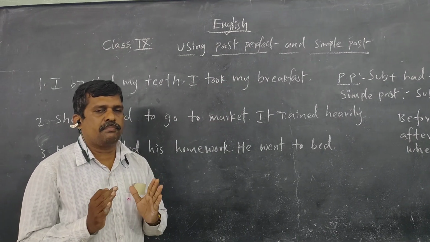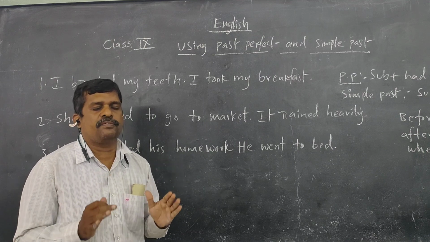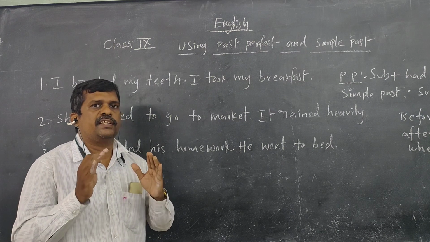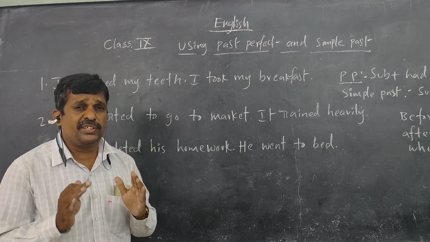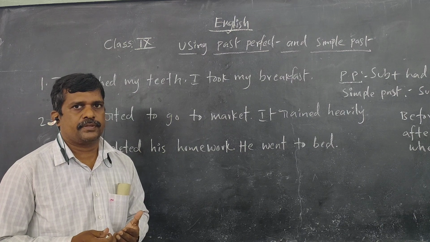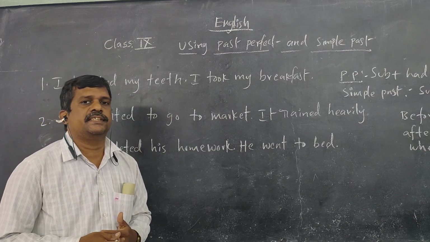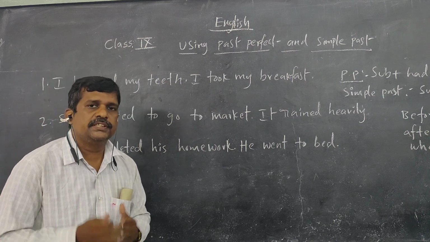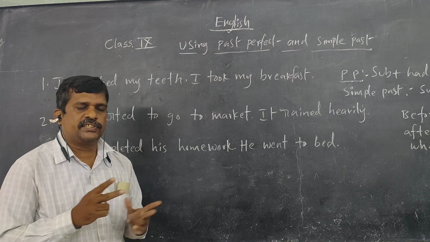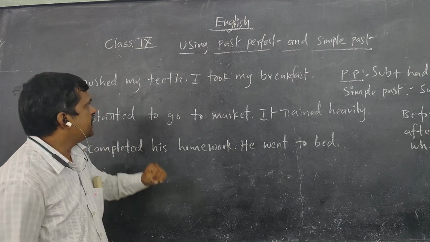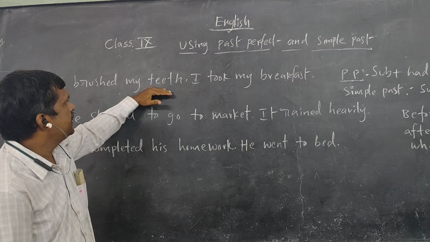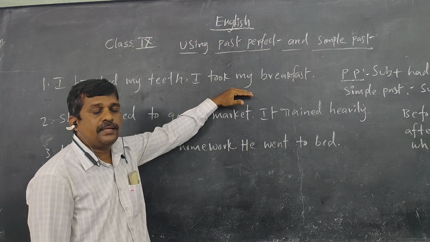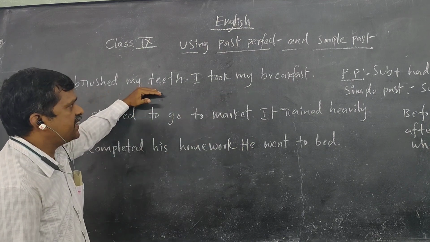So remember children, when we use this combination of past perfect tense and simple past, for the first action we should use past perfect tense with linkers such as before and after, and for the second action we should use simple past tense. So that is the combination here. The first action is brushing my teeth, and after that taking my breakfast. So how can we write this sentence?